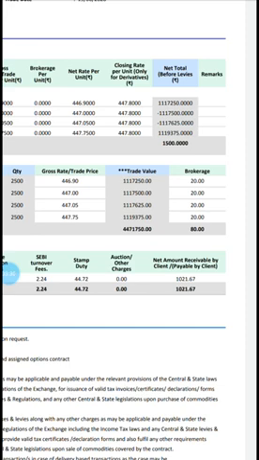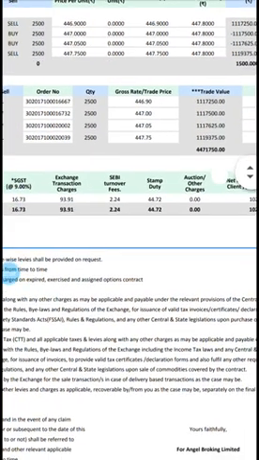So you have to remember that when you are doing a trade, for buy there will be 20 rupees and for sell also there will be 20 rupees. So for each trade there will be 20 rupees. If you are doing 2 lots together also, the brokerage will be the same, 20 rupees. But I have done 2 lots separately, that is the reason they are charging 20 rupees for each trade. So you can see 80 rupees as brokerage and the other charges.